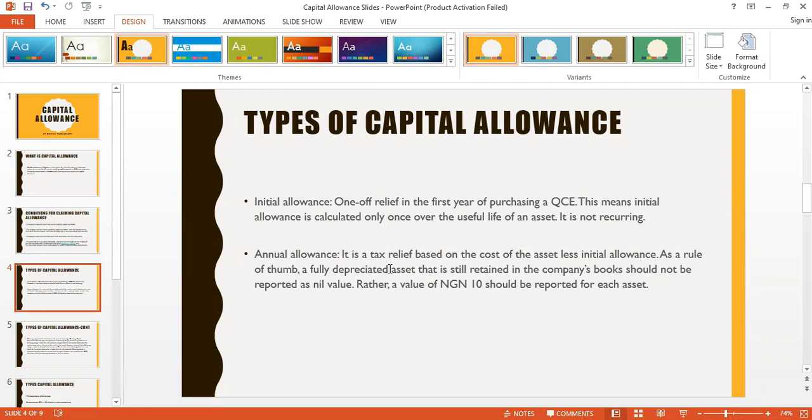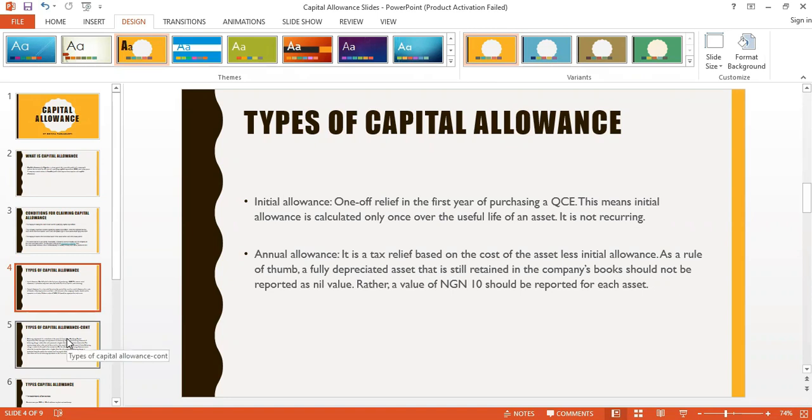So you just calculate it, that's all, maybe 15%, maybe 25%, maybe 50% or 95%. You just calculate it once, and that's all. We also have annual allowances. Your annual allowance is every year, just like your annual depreciation. You calculate that every year and you claim it. Your capital allowance is used to reduce your taxable income, and it's very good.